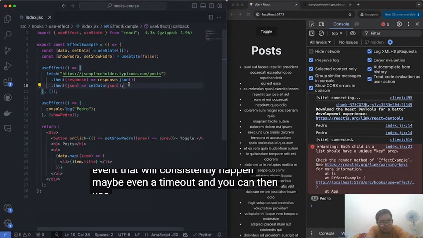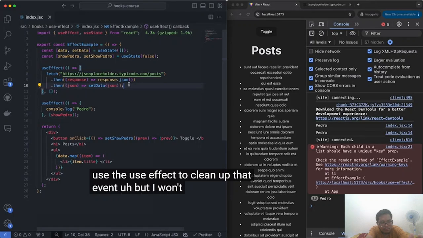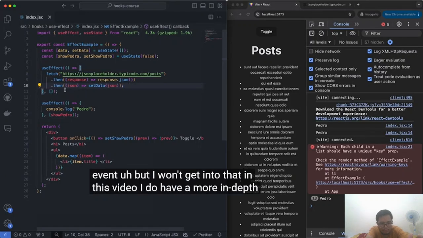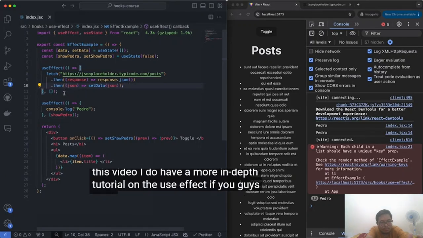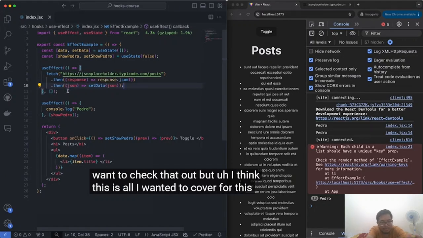And you can then use the useEffect to clean up that event. But I won't get into that in this video. I do have a more in-depth tutorial on the useEffect if you guys want to check that out. But I think this is all I wanted to cover for this hook.